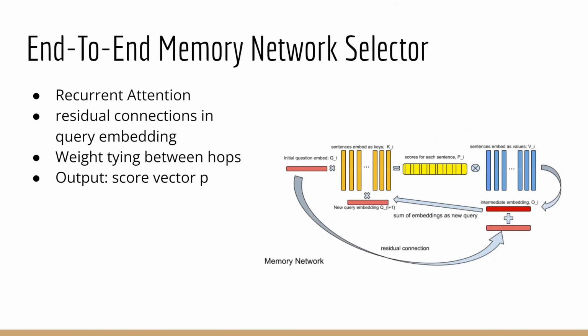We implement the selection mechanism by adapting end-to-end memory networks. Given the reference question, it finds the most relevant sentences in the passage. The essence for this module is recurrent attention. The query network transforms the question to query embedding. The key and value network transforms sentences to key and value embeddings. We add residual connection from the initial query to output embedding and make it the new query for next iteration. The weight matrices are shared across iterations like in RNN. The score vector of the final iteration is the output, and we select sentences based on this.